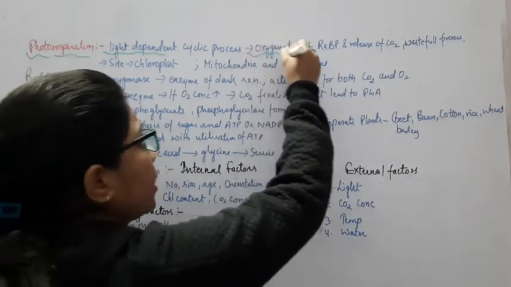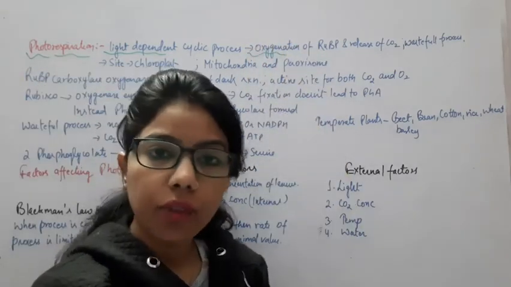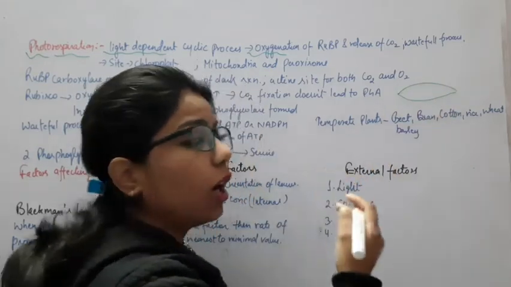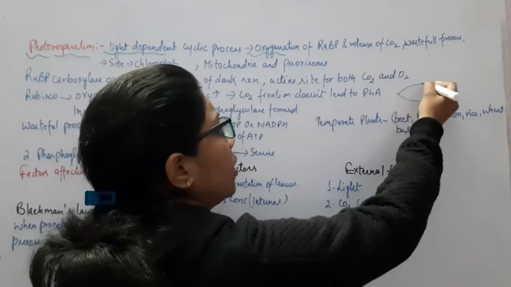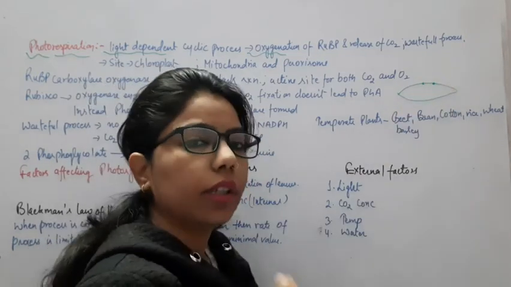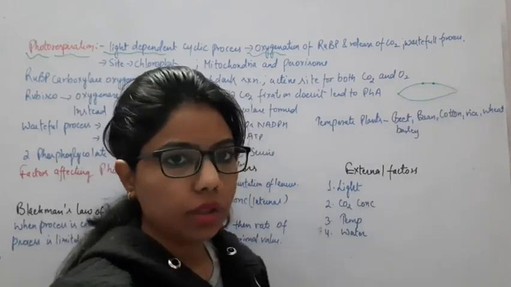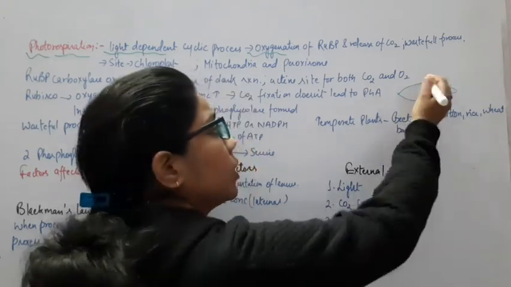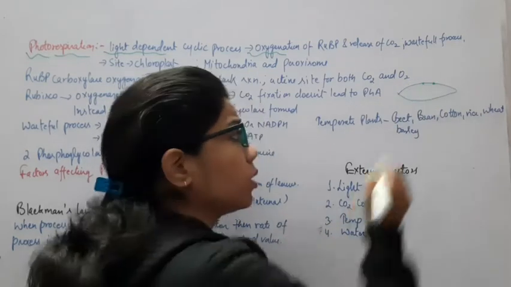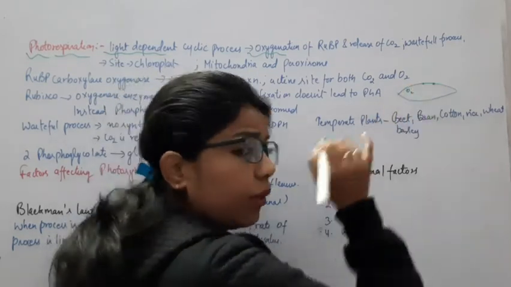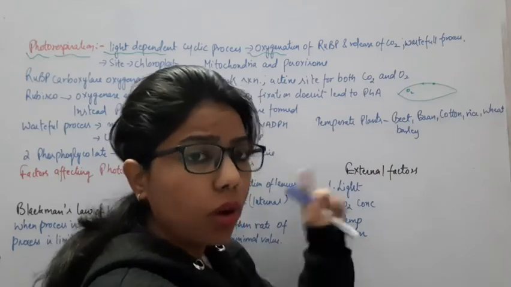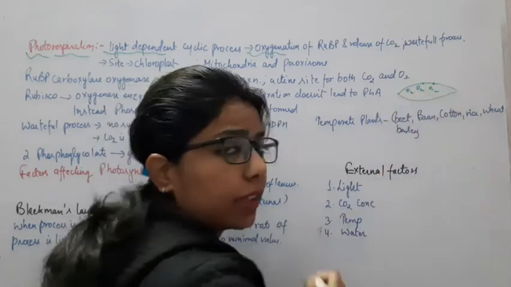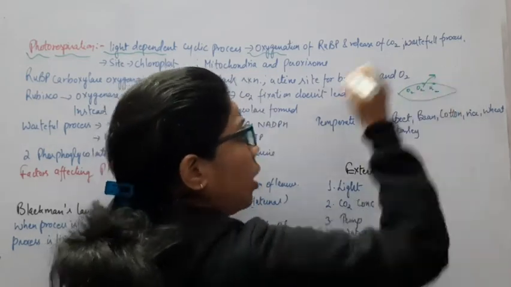Okay, in this one there will be oxygenation of RuBP. Why? As I have said right now, in the leaves, when the temperature gets high or extreme, the stomata will get closed, whether it is high temperature or low temperature. Okay, so there must be an optimal temperature. If the temperature gets extreme, the stomata will get closed, and due to this closing of the stomata, the oxygen produced by the plant will get accumulated inside the leaf and it will not be able to go outwards.